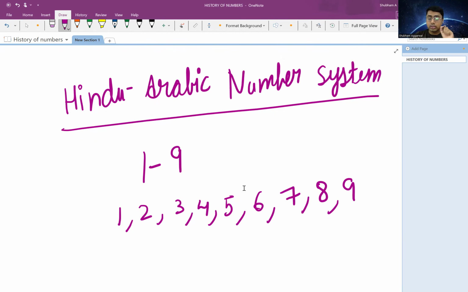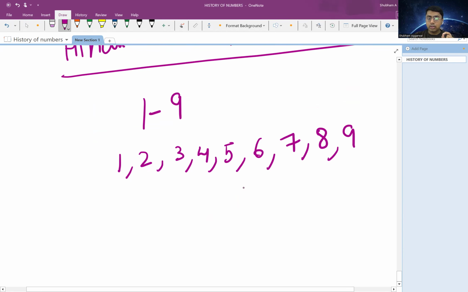After that, there was a special invention that is zero, one of the most important inventions of modern times that was given by an Indian mathematician Aryabhata. So zero changed the way we write numbers, right? We will be learning more about the importance of zero, what is place value system in our next video. But you need to understand zero was one of the most important contributions by Aryabhata in mathematics.